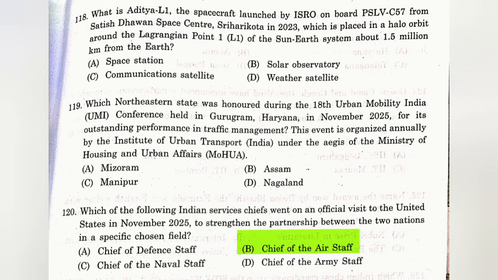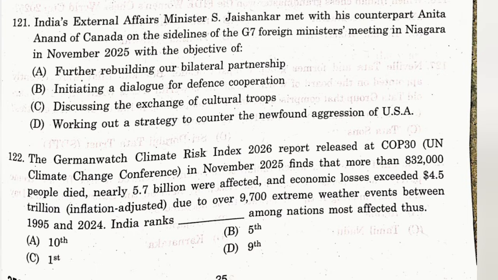Question number 121. India's External Affairs Minister S. Jaishankar met with his counterpart Anita Anand of Canada on the sidelines of the G7 Foreign Ministers meeting in Niagara in November 2025 with the objective of, the answer is A, further rebuilding our bilateral partnership.